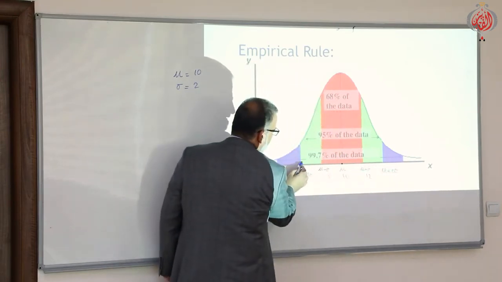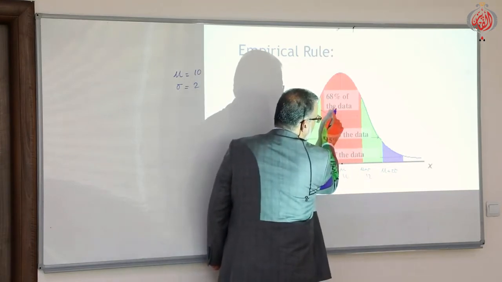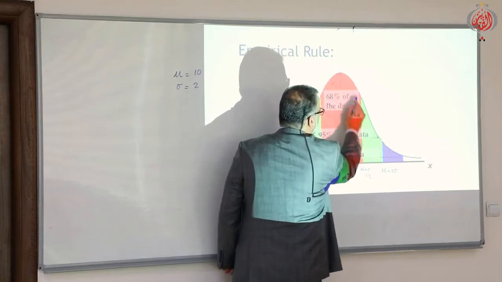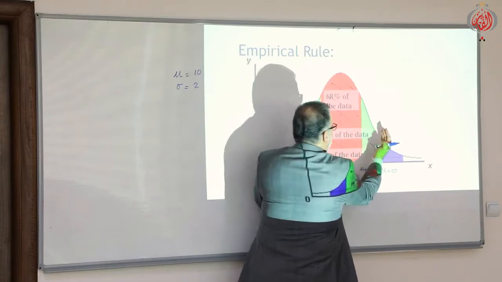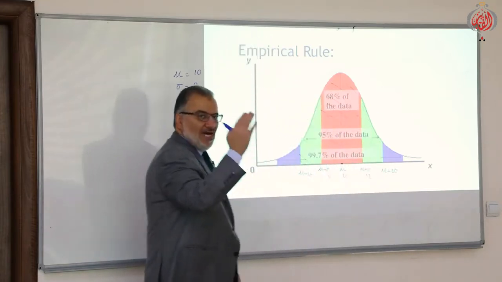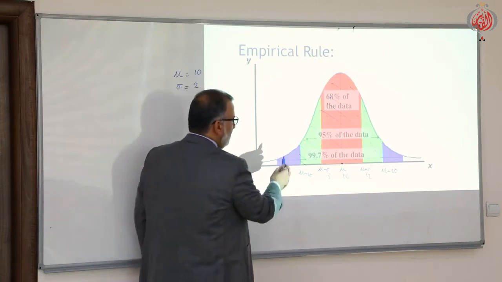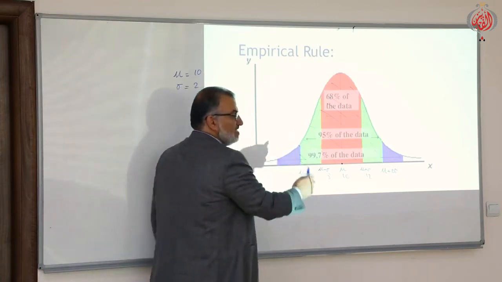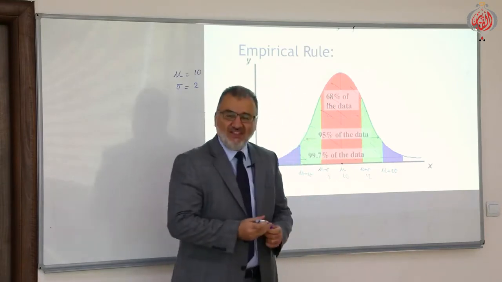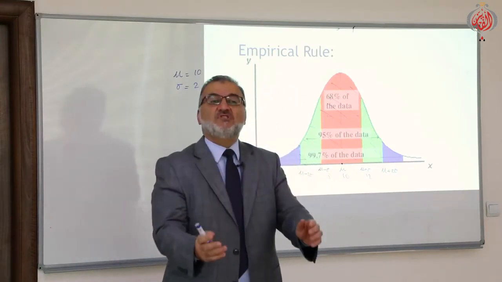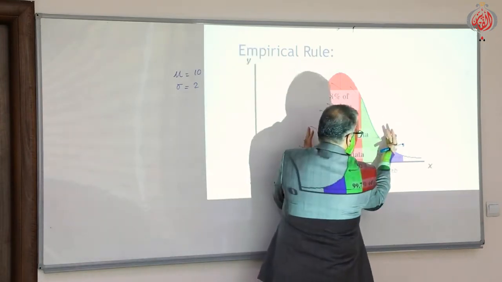The area from here till here, all of that: in any continuous random variable which is normally distributed, the area under the curve is 95%. In other words, 95% of the data of that experiment are located here.